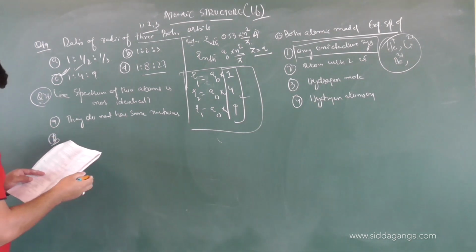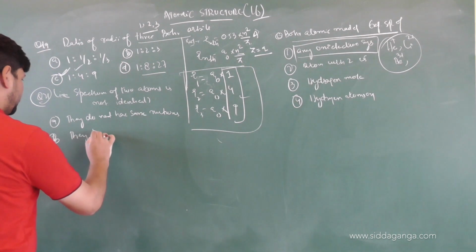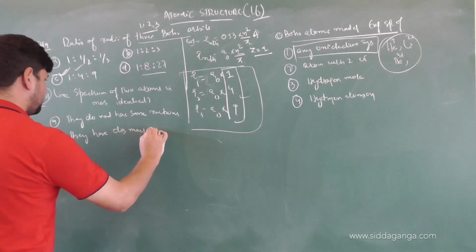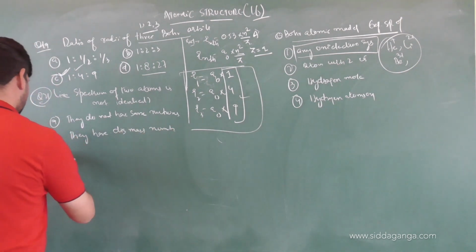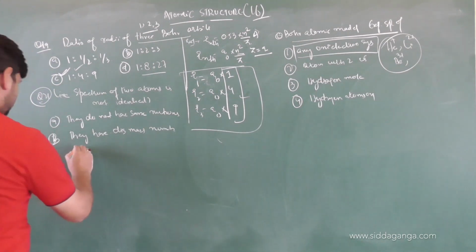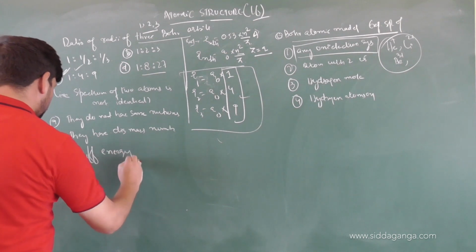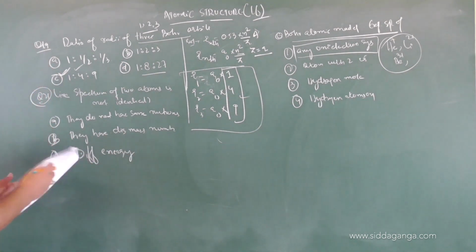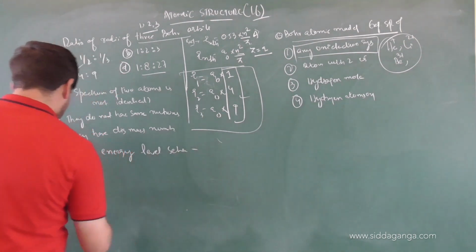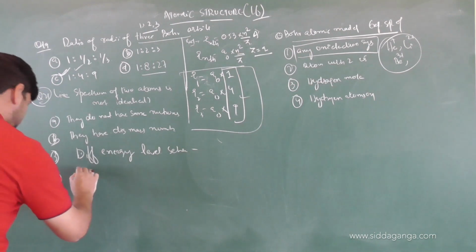Option B, they have dissimilar mass number. Third one, they have different energy level schemes. And the fourth one, different valence electrons.